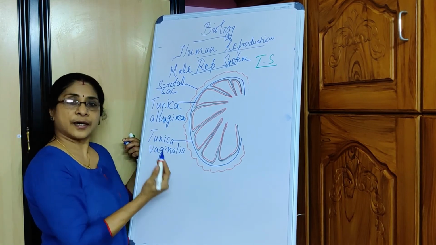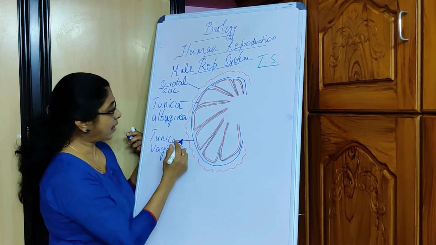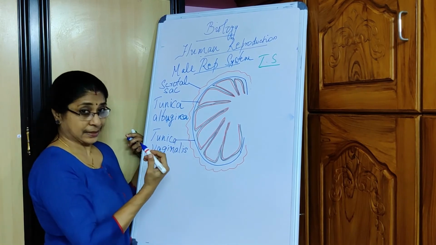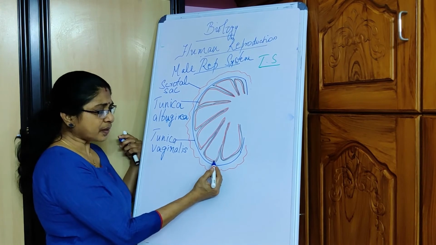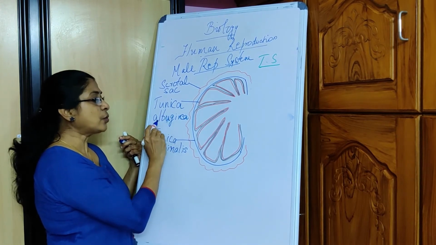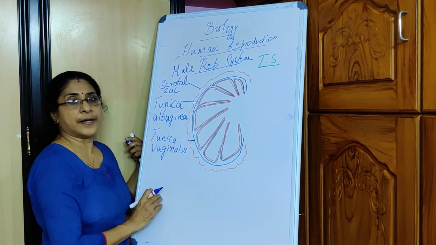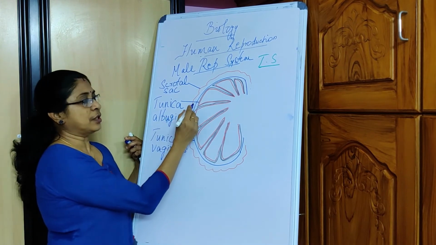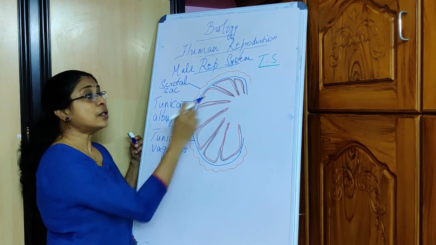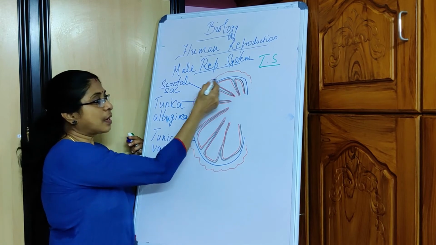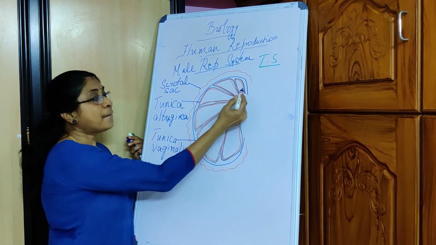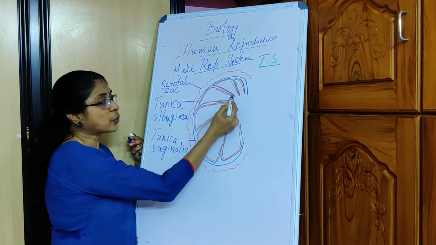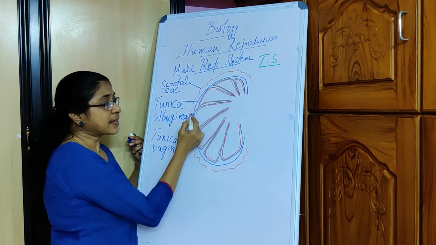Inner to the Tunica Vaginalis, we find the next layer, which I have depicted in black color. This is known as Tunica Albuginea. If you notice, it is not a continuous layer like Tunica Vaginalis, but it has certain ingrowths. It is septated.